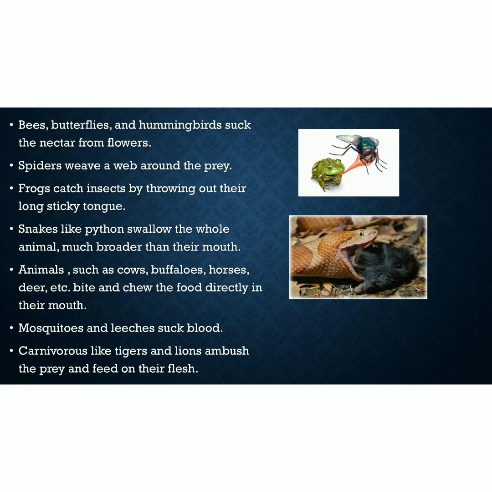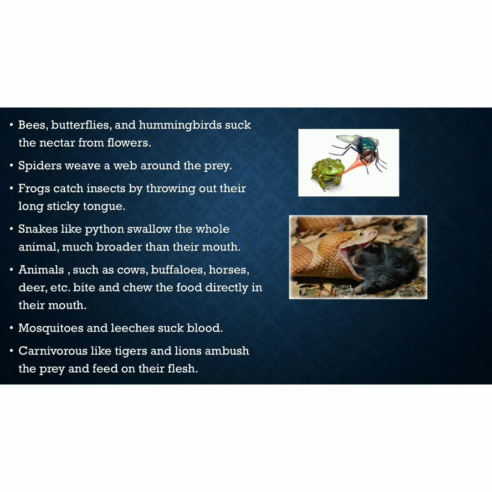In other organisms like bees, butterflies, and hummingbirds, they suck the nectar from flowers. Spiders weave a web around their prey. Frogs catch insects by throwing out their long sticky tongue. Snakes like python swallow the whole animal, much broader than their mouth.